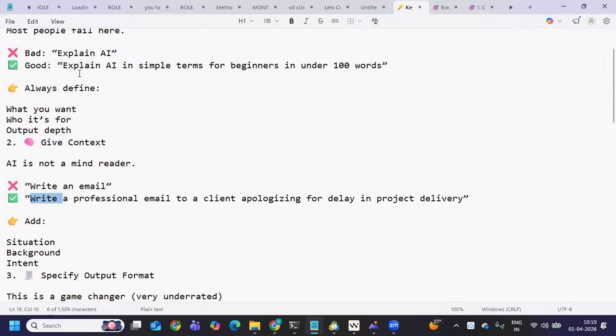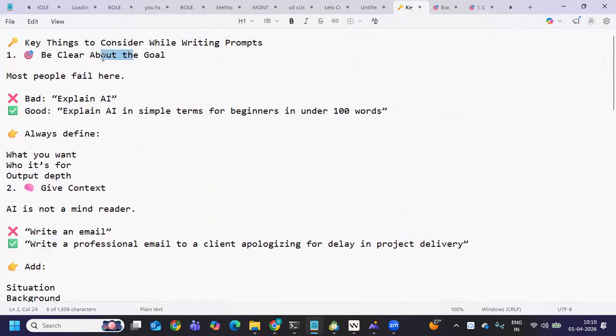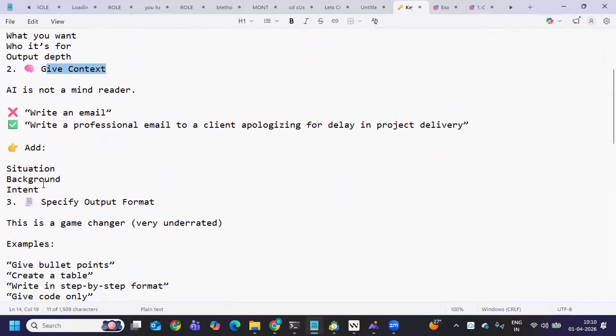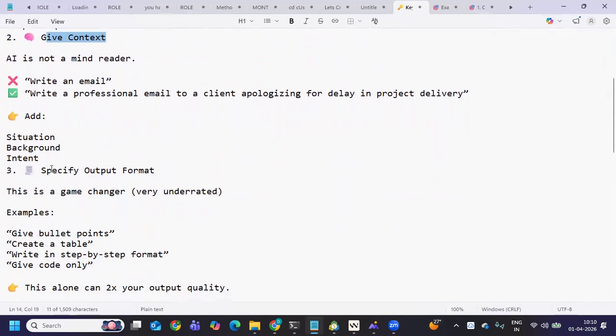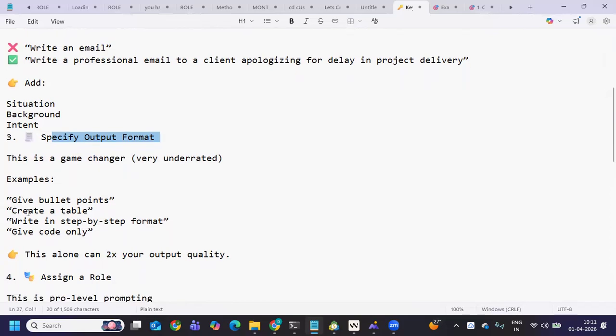One is giving it a clear goal. Second is giving it a context. Now, what is the third thing that we can add? This is specifying the output format, which is a real game changer. Sometimes we might want it in a paragraph format, sometimes in bullet points, or we only need titles. If you specify all of this, you get a better result. So ask for bullet points, or create a table, or give it in a step by step format.